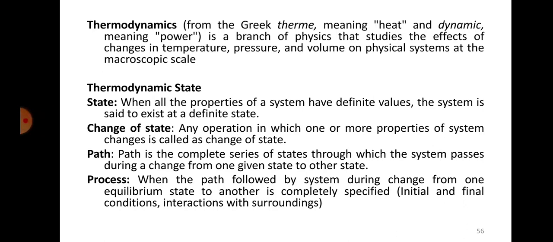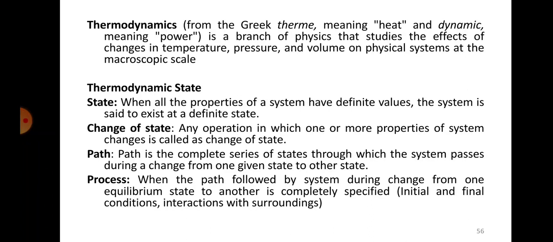So now we will see what do you mean by thermodynamic state. So thermodynamic state is when all the properties of a system have definite values, then the system is said to have a definite state. That means a particular system which has different properties such as pressure, temperature, volume, etc. If it has a specific values at a particular point, then that is called as the state of that particular system.